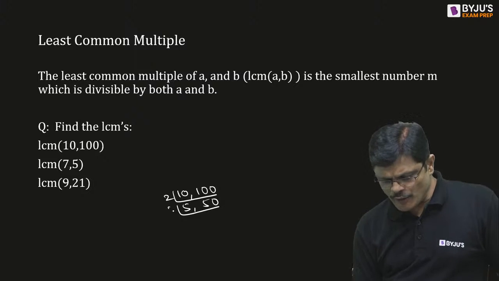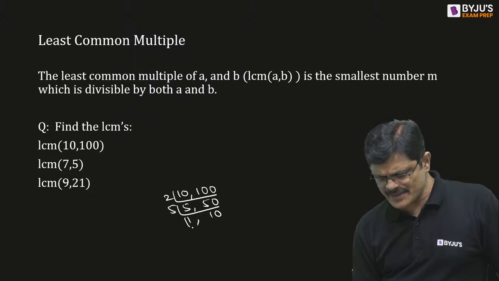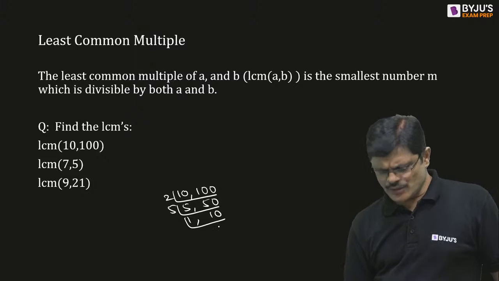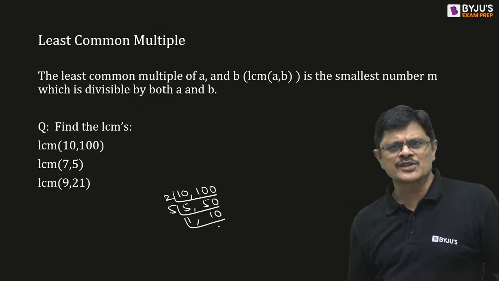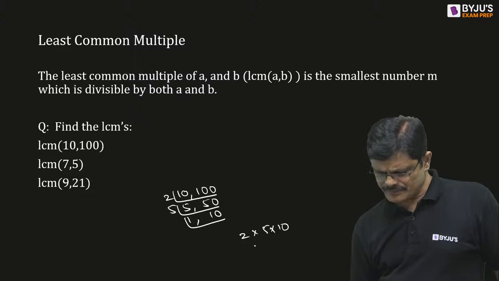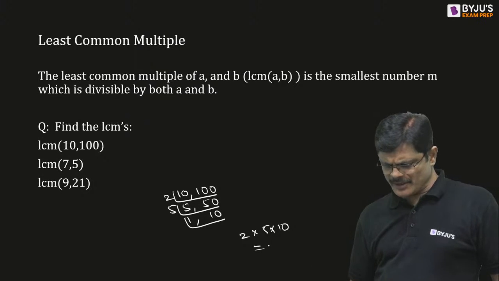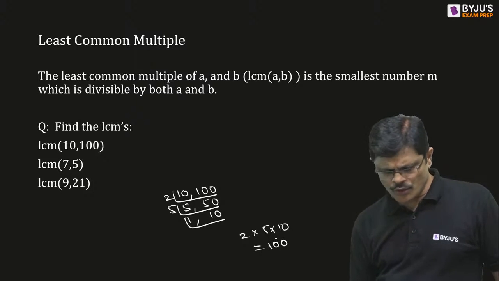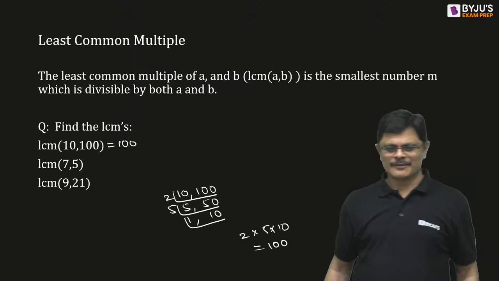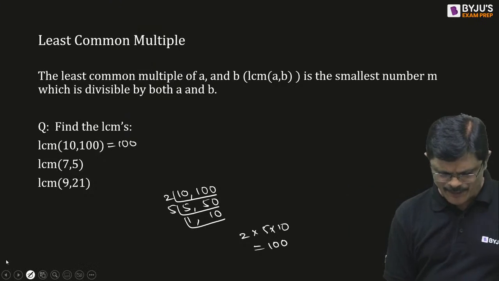Then 5 1s are 5, 5 10s are 50. You can take prime or any common factors also. So what is it? 2 into 5 into 10, the least common multiple, which is 100 only. Very simple problem. Very good. You people are doing nicely.